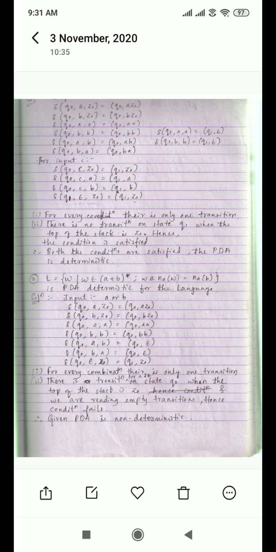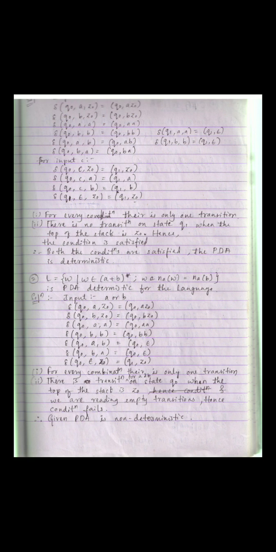The first condition states that for every combination of values there should be only one transition. For example, if you have a state q naught, input is a, and z naught on the stack, your resulting transition is q naught a z naught. For every combination the resulting transition is only one.